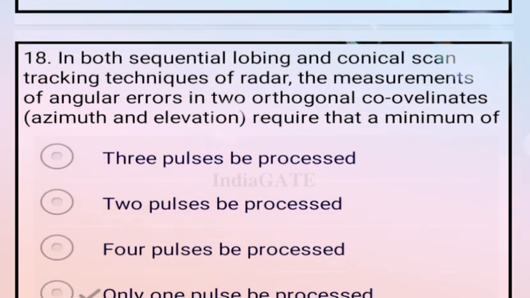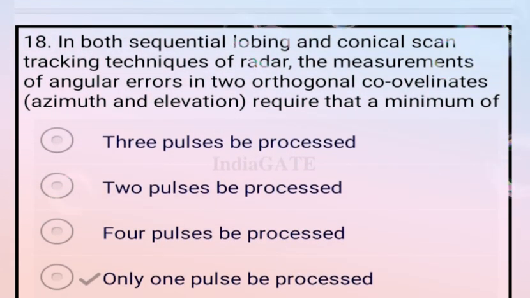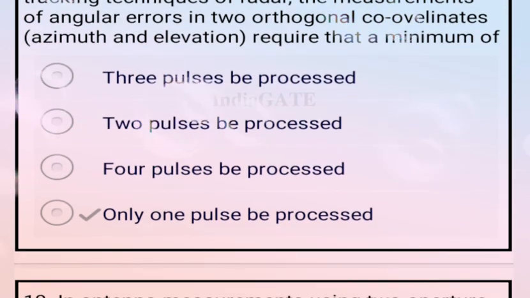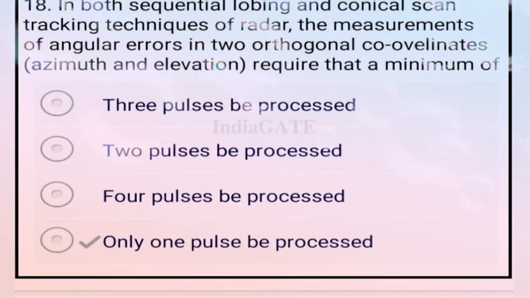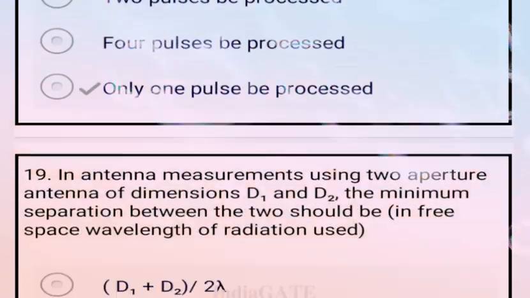Next question, in both sequential lobing and conical scan tracking techniques, the measurement of angular error in two orthogonal, overlapping planes required that the minimum of one pulse be processed. So it's required that only one pulse be processed. So option D is your correct answer.